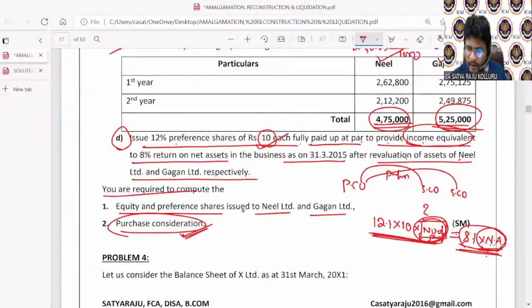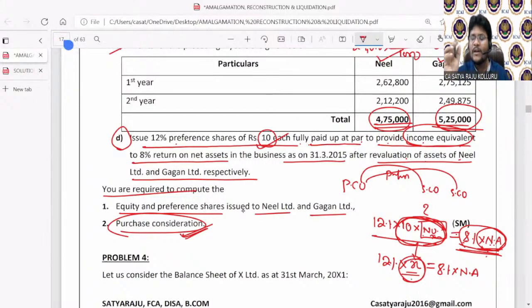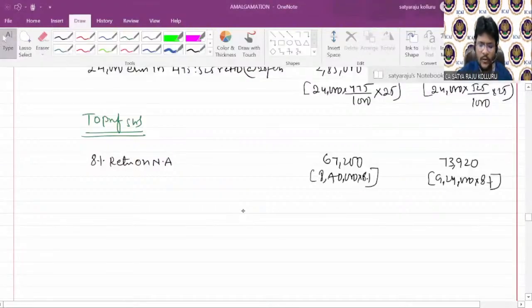Now if I consider number of equity shares into the face value as X, let us assume this is X. Then 12% into X is equal to 8% of the net assets. Now X is the worth of preference shares need to be issued.